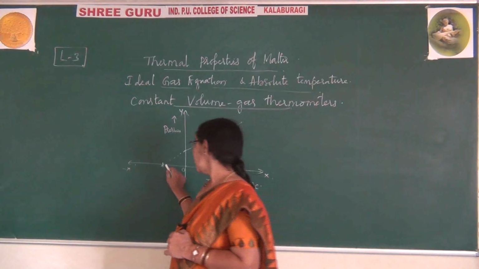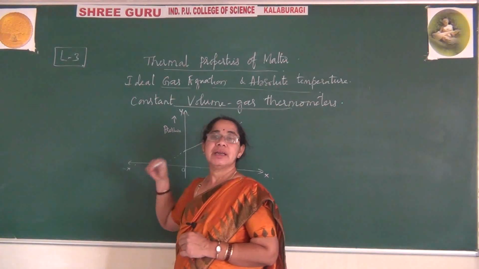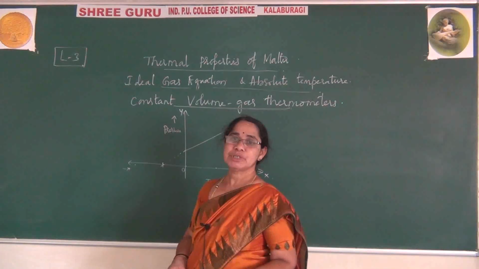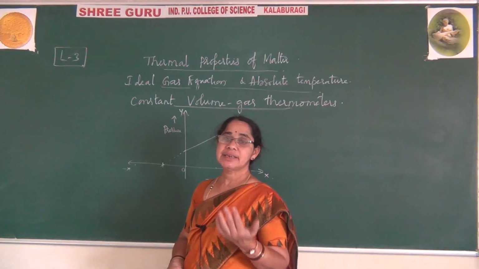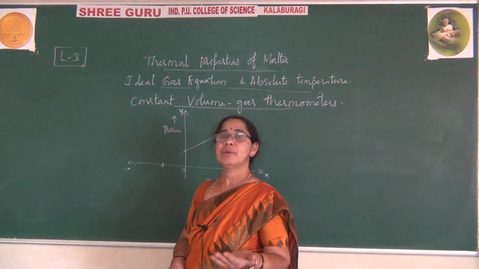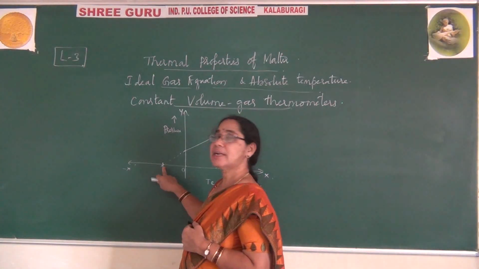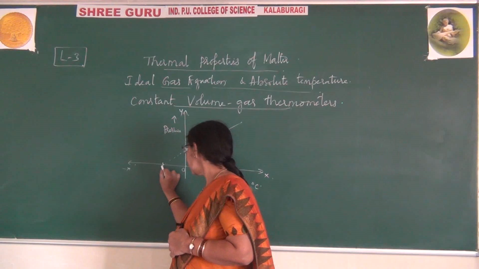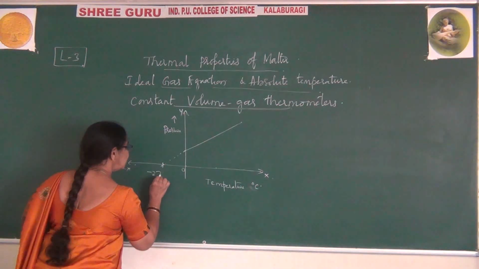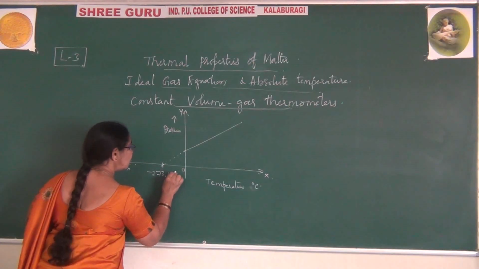At this position, you can say the gas completely vanishes. There is no change; it will never change to any other condition. It will remain constant. This point is the temperature of minus 273.15 Kelvin.